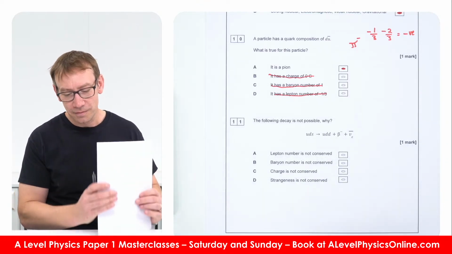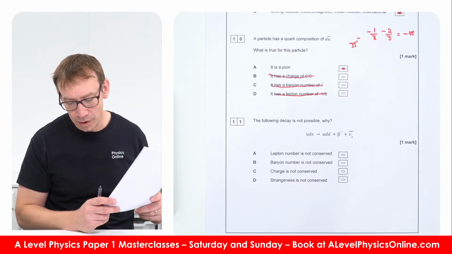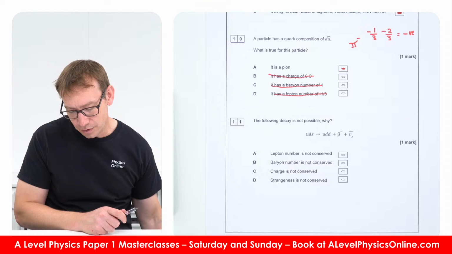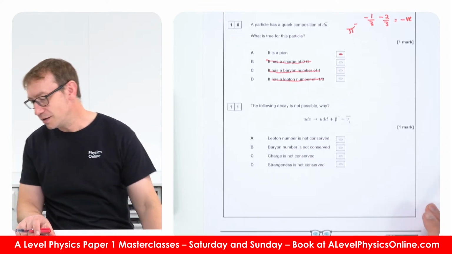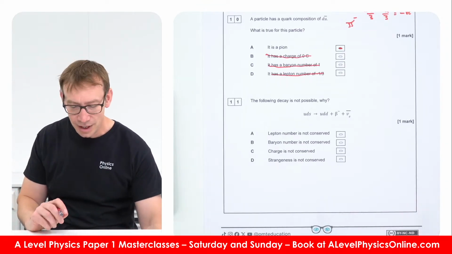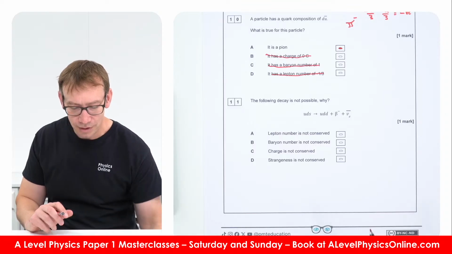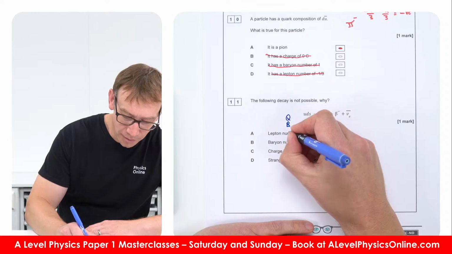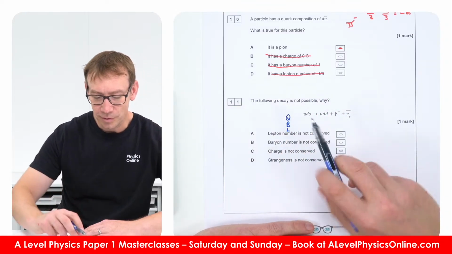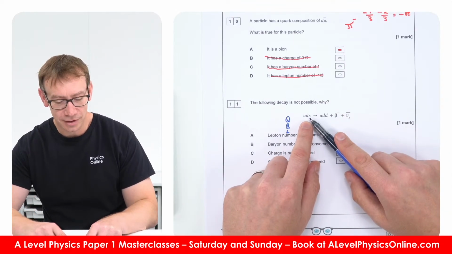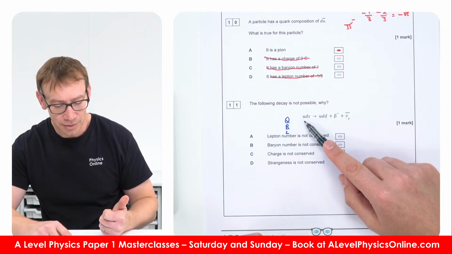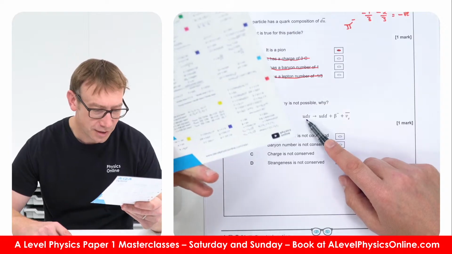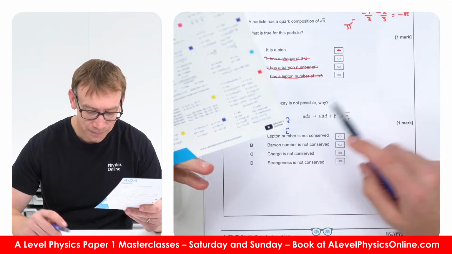Okay, the following decay is not possible. Why is that? For this, if there's anything that you're maybe not sure about, I'd just start by looking at things like charge, baryon number and lepton number and write it underneath. So we've got a charge, I think this is the thing that they had at the beginning of the paper as well. If you've got an up and a down and a strange, that quark combination would have a charge equal to 0. Is that right?